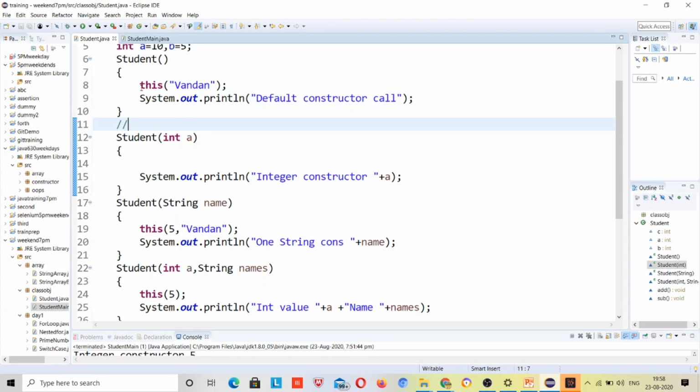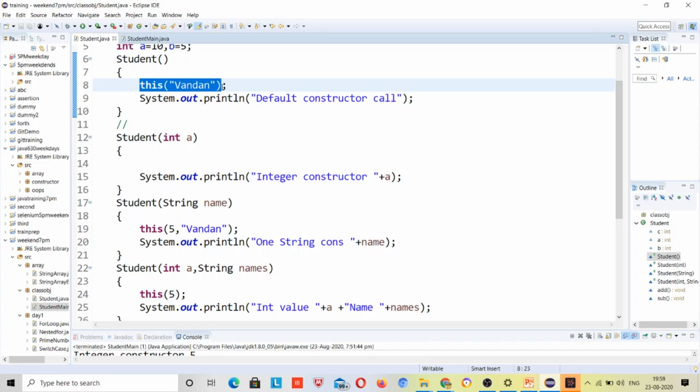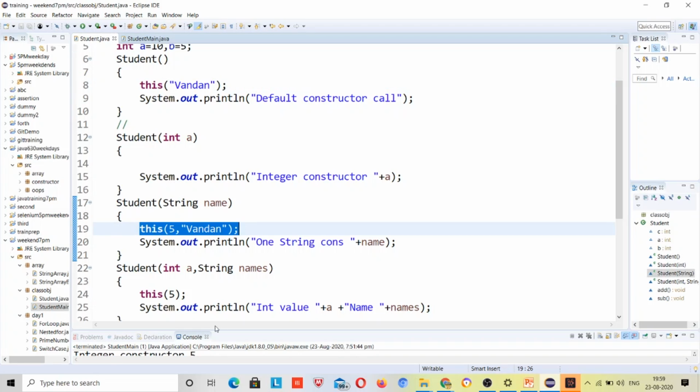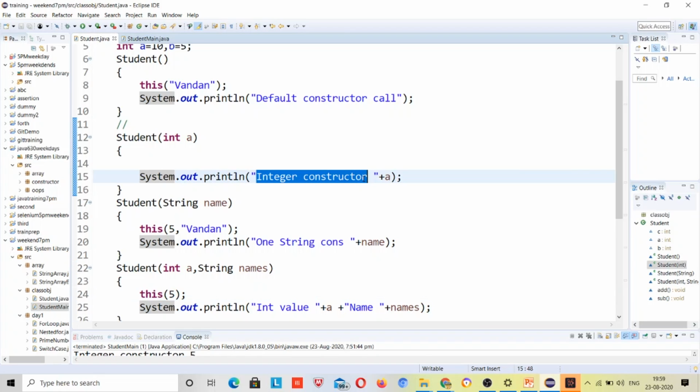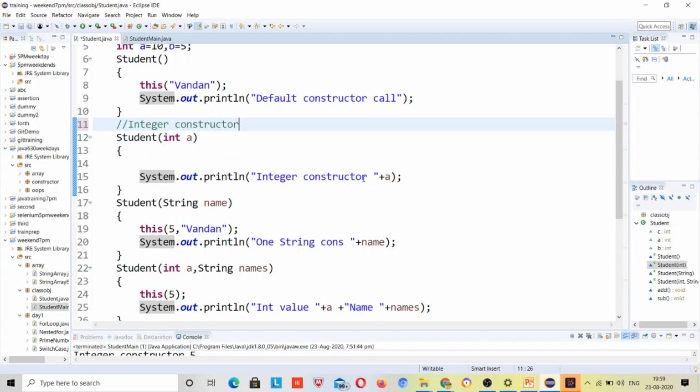It came here, printed this, then it called this constructor with one string parameter. So it comes here, and this again calls this one, and when it came here, it again calls this with one integer parameter. So it goes here, and it will print this output because this chaining stopped here, right?